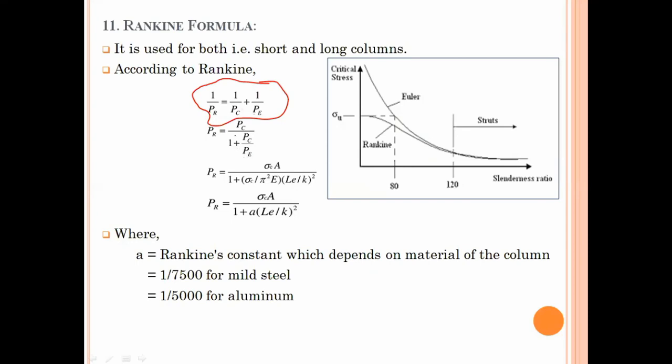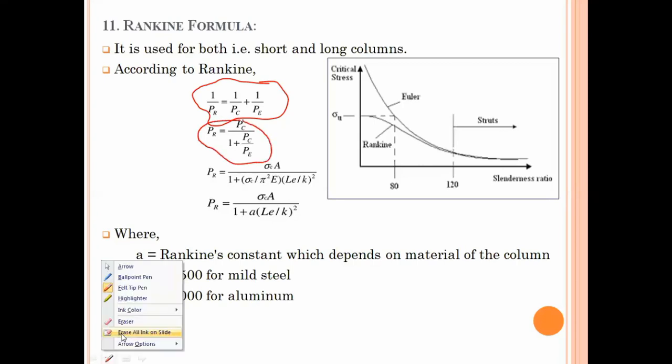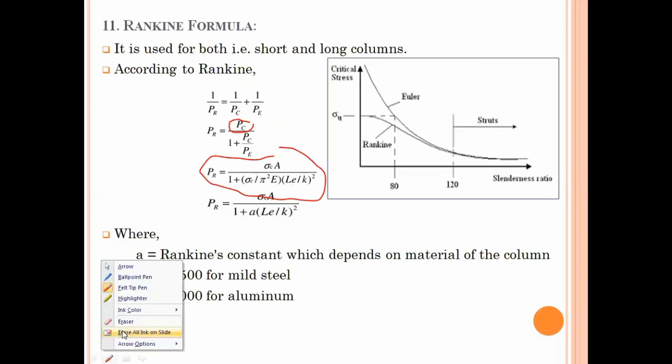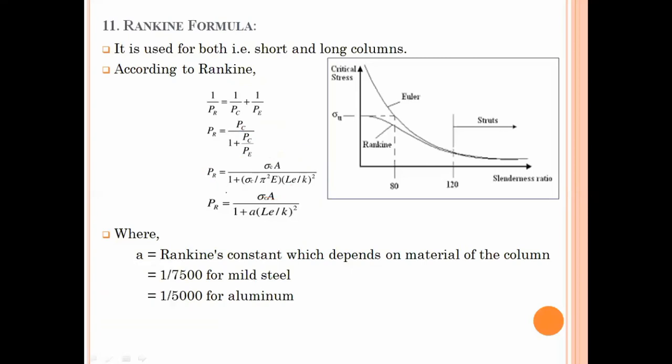So by simplification, you will have P_R is equal to P_C upon 1 plus P_C upon P_E. That is how Rankine derived the relation. Now by putting the particular values, P_C is equal to sigma_C into A, and P_E is equal to pi square E L_e upon K, and by simplifying that relation, ultimately you get the new relation.